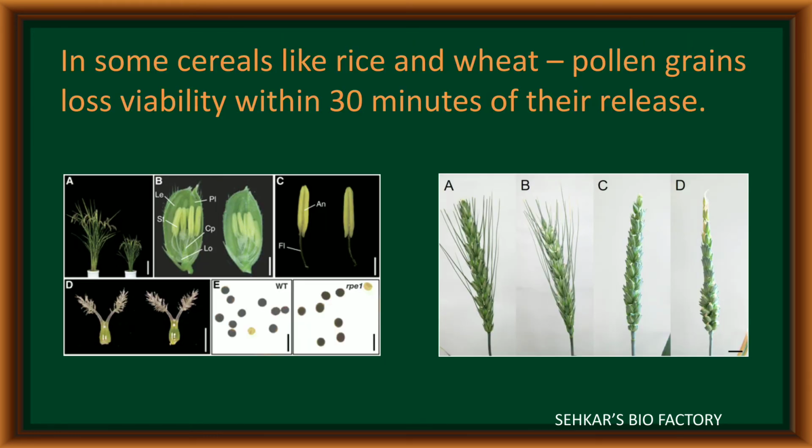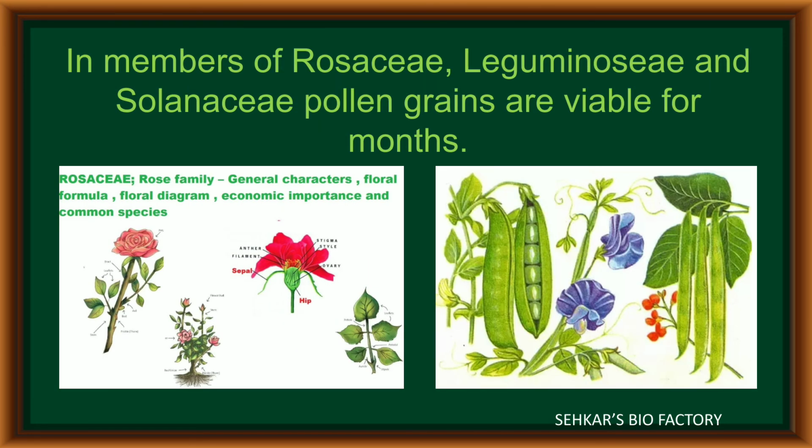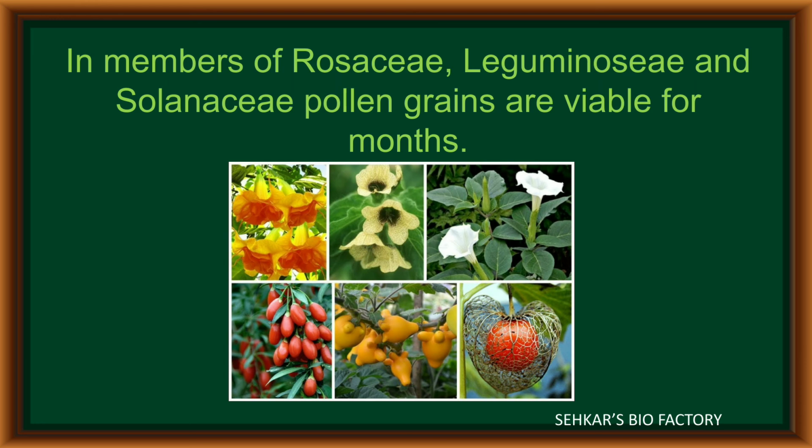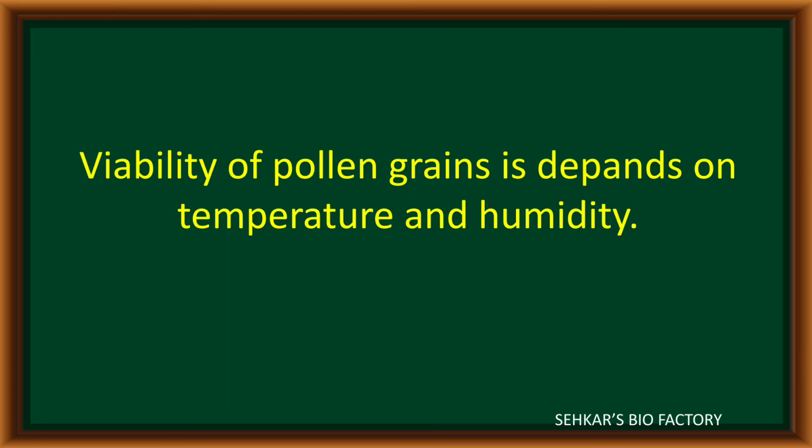In some of the cereals like rice and wheat, the pollen grain loses its viability within 30 minutes of its release. In some members like Rosaceae, Leguminosae, and Solanaceae, the pollen grains remain viable for many months. The viability of pollen grain generally depends on the temperature and humidity present in its surroundings.